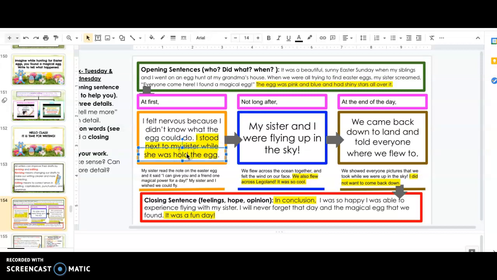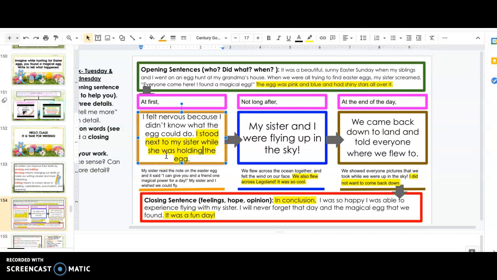Oh, see? I need to correct that. So that's good that I am reading it to you guys so that I can edit my work as well and revise it. All right. I stood next to my sister while she was holding the egg.